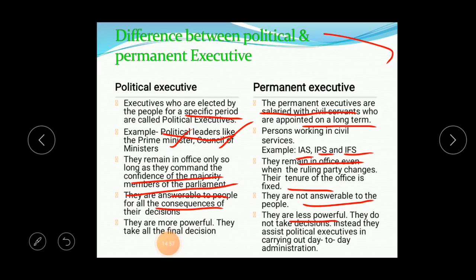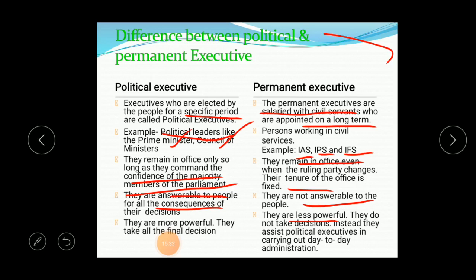An example of the political executive is the political leader: the prime minister and the council of ministers are included. In the permanent executive, IAS, IPS and IFS officers are included. The political executive is given major support by the parliament, so when they are the ruling party and have control of the parliament, they have the power.